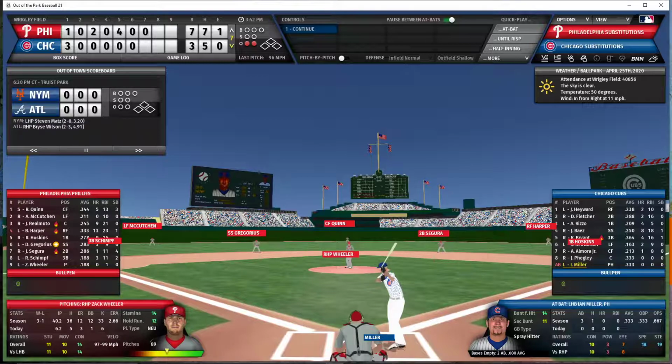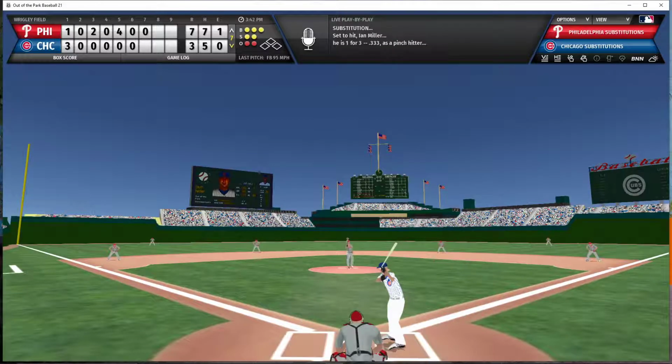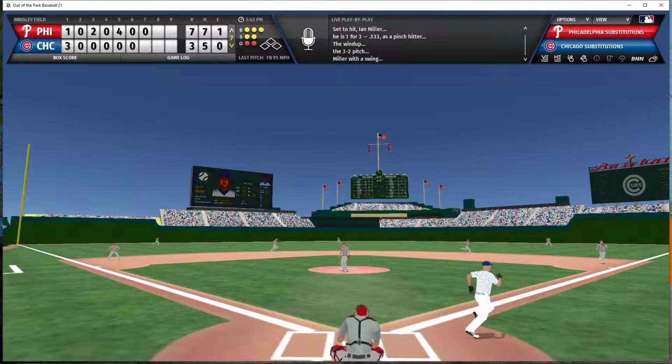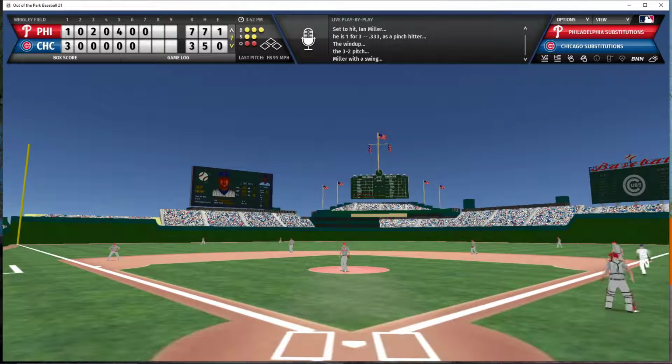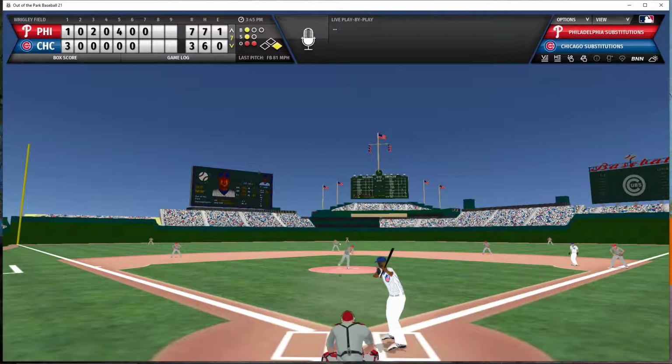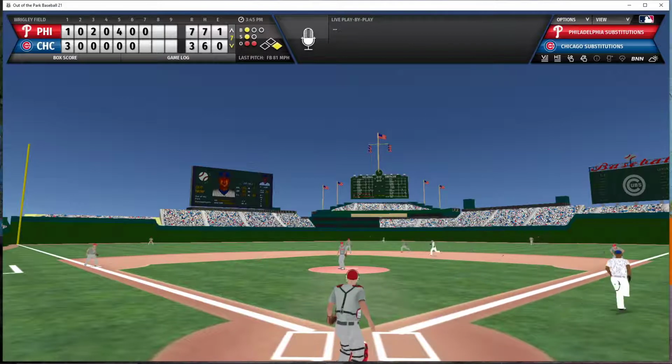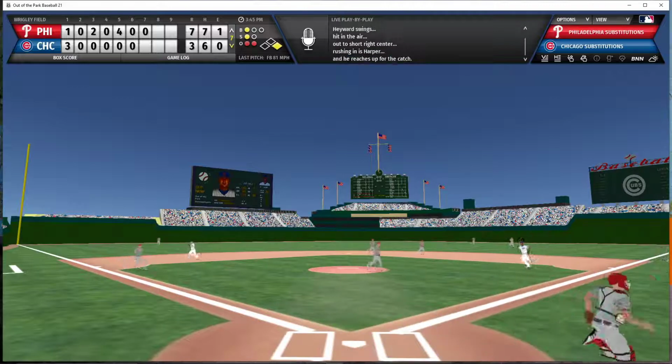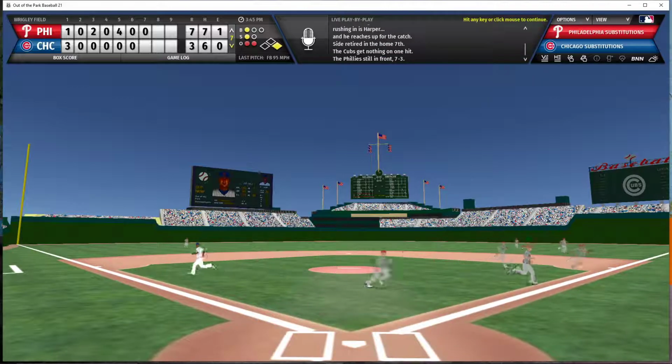Ian Miller is going to bat with no runners on and 2 outs and a full count in the bottom of the 7th inning. And he hits it up the middle. He is earning the trust of David Ross every single day. Miller gets a single, and that brings up Hayward. Cubs are going to need some base runners if they're going to get back in this game. 1-1 count to Hayward. Hayward hits it to short right field. That is not going to be a useful out. That is going to actually be the end of the 7th inning as Hayward flies out to Harper in right.